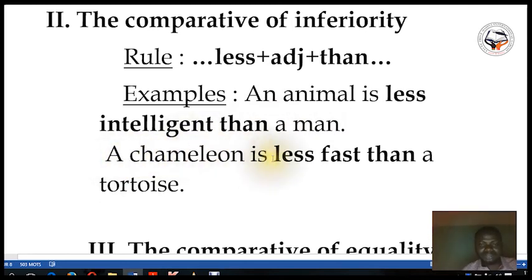A chameleon is less fast than a tortoise.